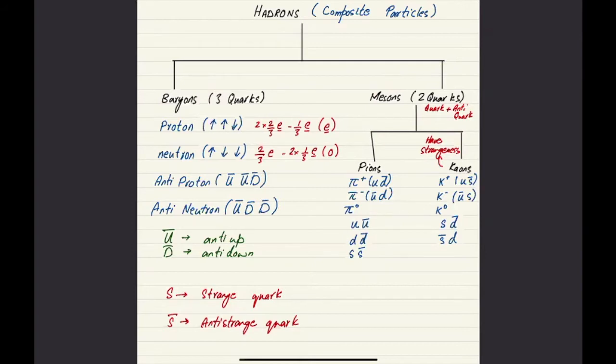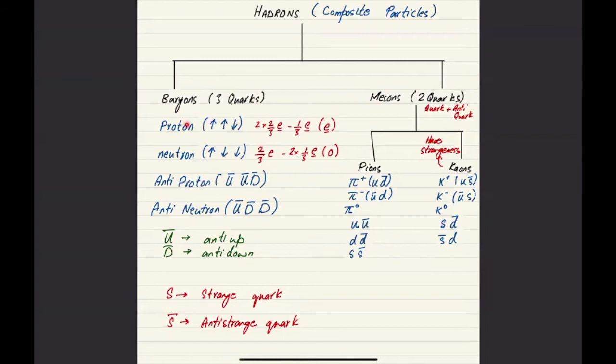In what way are they being classified? Baryons are made up of 3 quarks and mesons are made up of 2 quarks. So any hadron which is made up of 3 quarks is called a baryon, and any hadron which is made up of 2 quarks is called a meson. Baryons are made up of 3 quarks, and the most important baryons for us are protons and neutrons.